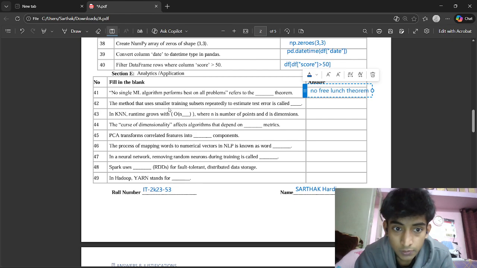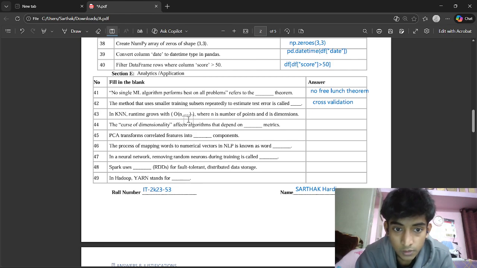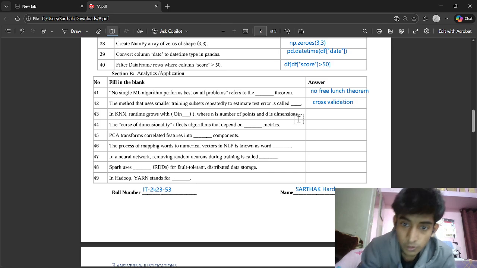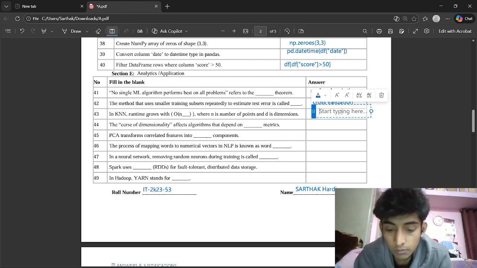Second is the method that uses smaller training subsets repeatedly to estimate test error is called dash. We know that it is cross validation, as there are many cross validation models like K-fold, leave one out CV, etc. Then we have in K nearest neighbors, runtime grows with big O of n dash, where n is the number of points and d is the dimension. So we know that for finding nearest neighbor distance for n number of observations in d dimensions, the time complexity will be big O of n into d.